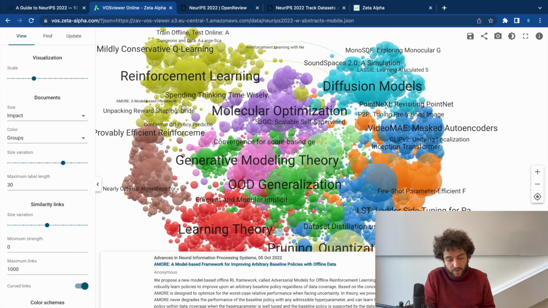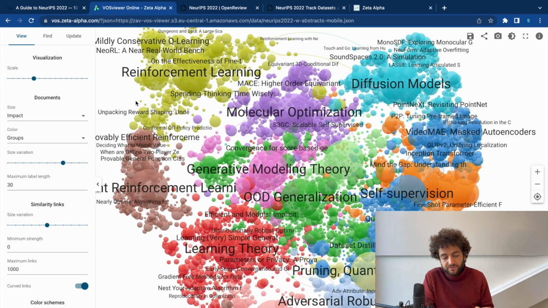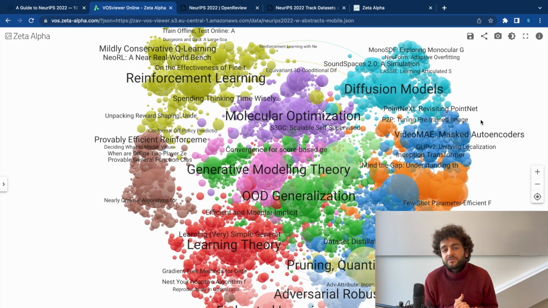The size of the bubbles here corresponds to different things. Right now we have a metric that we created called impact, which combines things like Twitter popularity, citations these papers have already accumulated, because a lot of these papers have been on arXiv for many months, and the author influence, like their h-index and how popular they are. We mix a lot of these signals to get an early sense of how impactful papers are going to be.